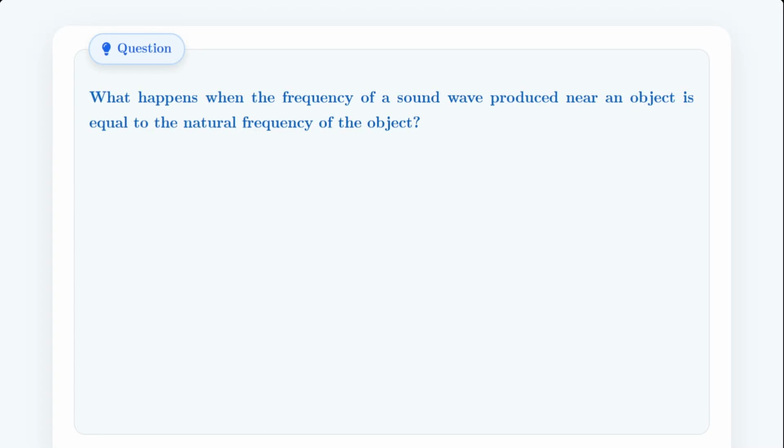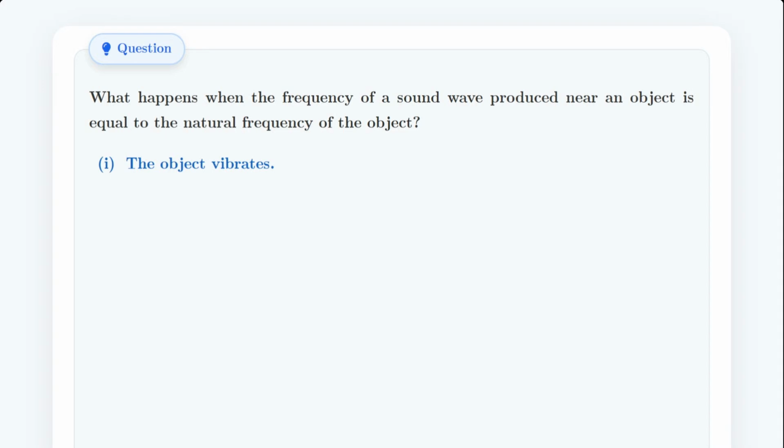Hello students. Let's look at a very interesting question from sound waves. The question asks, what happens when the frequency of a sound wave produced near an object is exactly equal to the natural frequency of that object? We are given 4 statements.